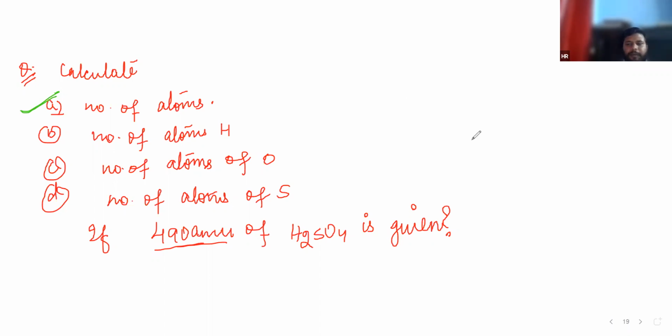How many molecules? One molecule of H2SO4, sir. Sir, the final answer will be 5 molecules of H2SO4. The number of atoms will be 10. Total number of atoms, right? 35. Okay, okay. Any other answer?